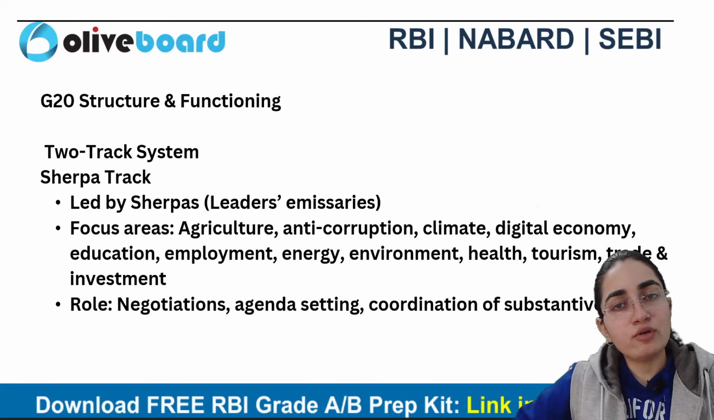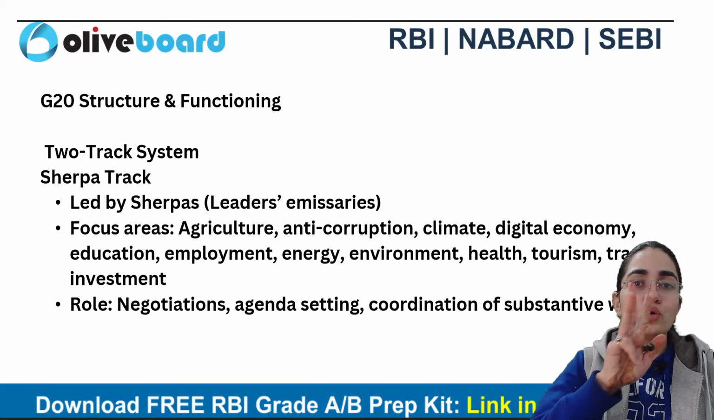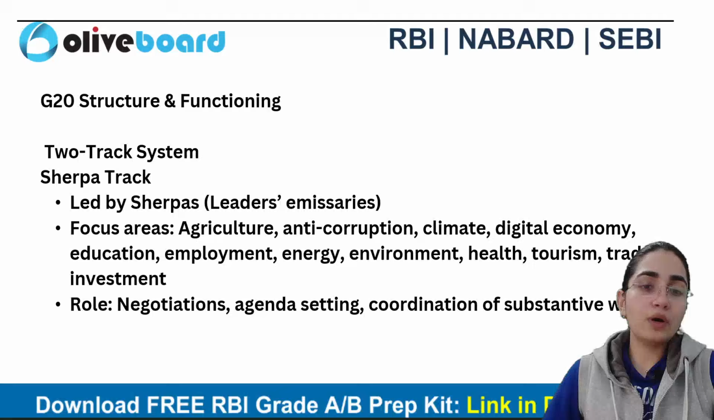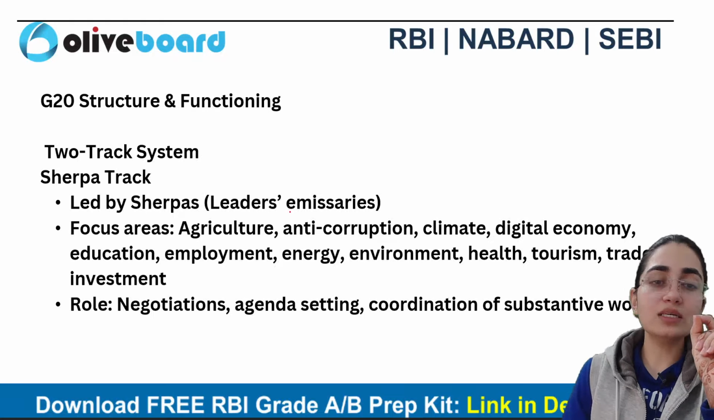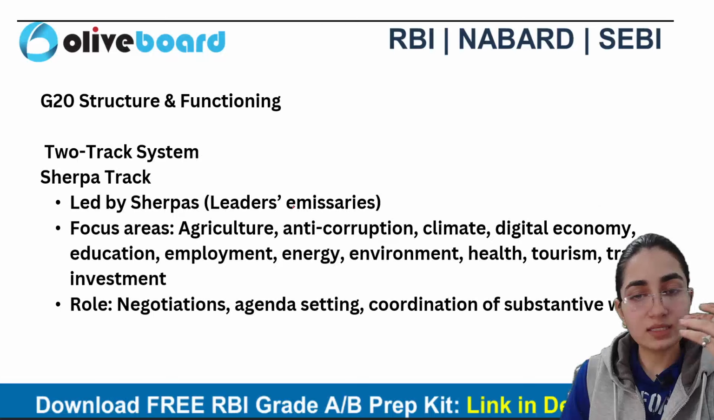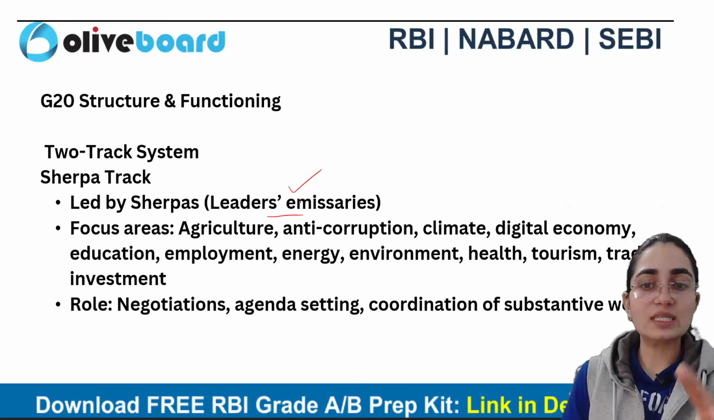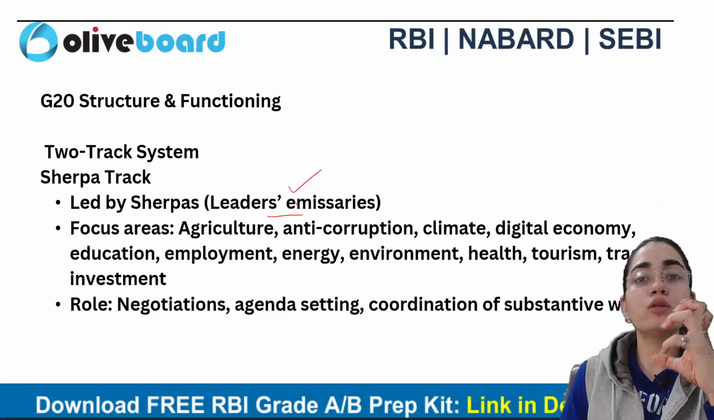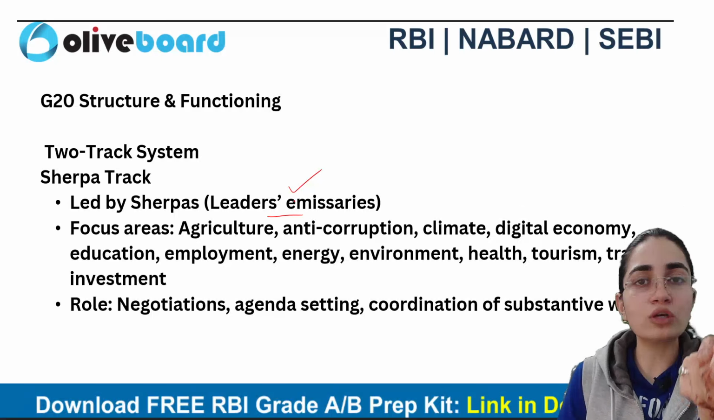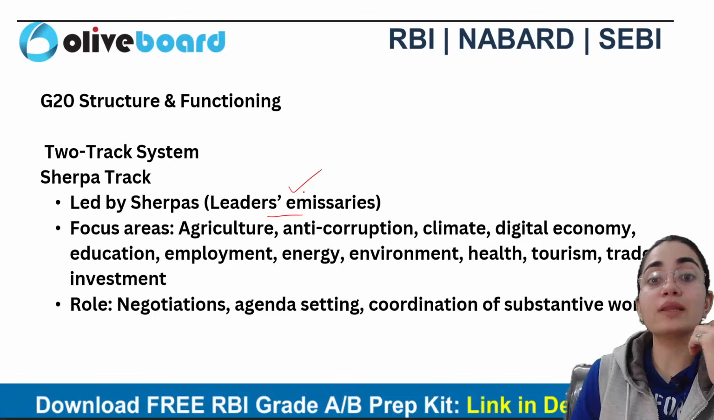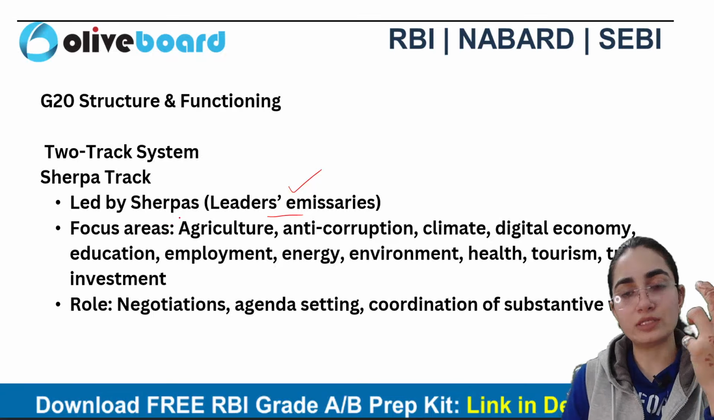For managing and monitoring it, G20 is divided into a two-track system. One is called the Sherpa system, right? When I talk about the Sherpa track, always remember it is led by Sherpas, that is, leaders' emissaries. Here the focus is more on management and monitoring, entirely on analyzing the problem and giving solutions, and also talking about the solutions.